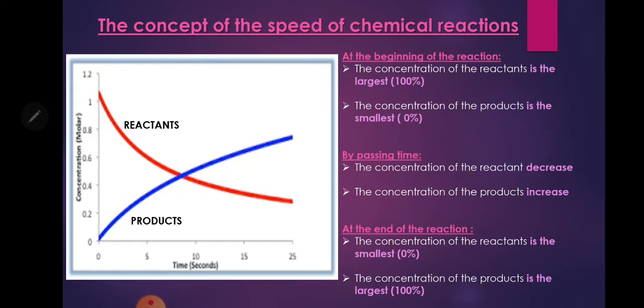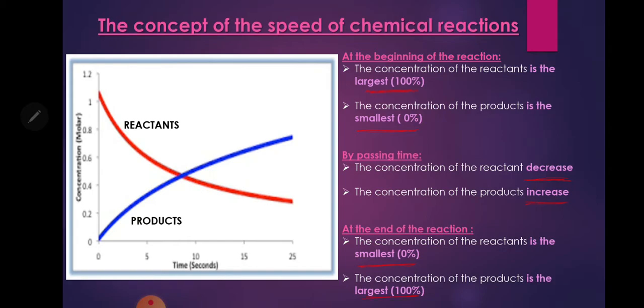At the beginning of the reaction, the concentration of the reactant is the largest, 100%. But the concentration of the product is 0%. By passing time, the concentration of the reactant decreases and the concentration of the product increases. At the end of the reaction, the concentration of the reactant is 0 and the concentration of the product is 100.